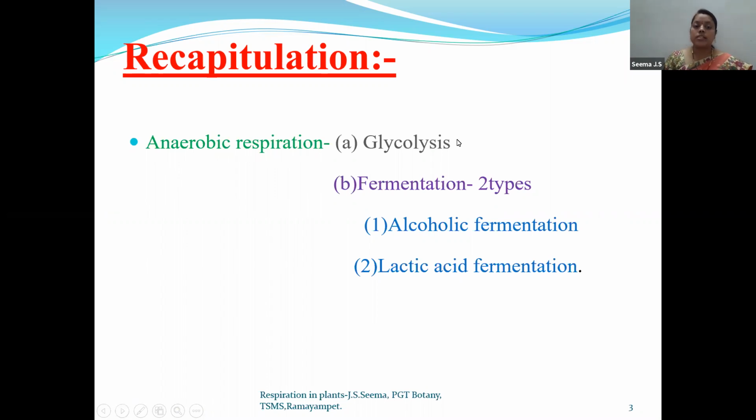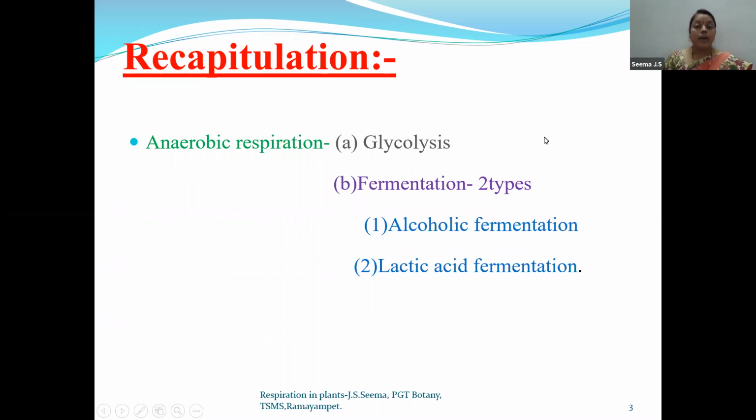Now, in the previous class, we discussed the complete anaerobic respiration. That is, we discussed glycolysis, the breaking of the glucose molecule into pyruvic acid. The glucose molecule, C6H12O6, a 6-carbon compound, breaks into 2 molecules of pyruvic acid, a 3-carbon compound.